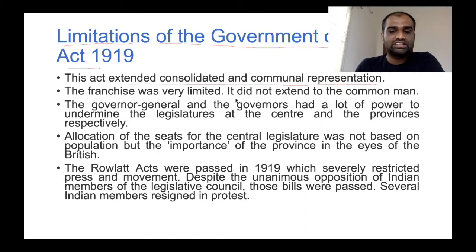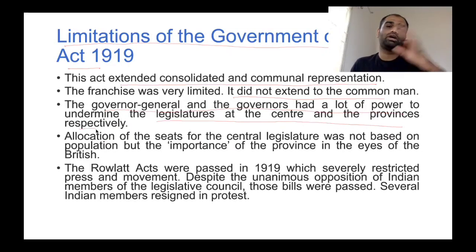The franchise for vote was very limited. It did not extend to the common man. So, even though people were allowed to vote, the franchise was still very limited in nature. Now, the Governor General and the governors had a lot of power to undermine the legislature at the center as well as the provinces. So, even though the Legislative Council had the power to pass legislation for the betterment of Indians, the Governor General had the power to override the will of both the legislatures.